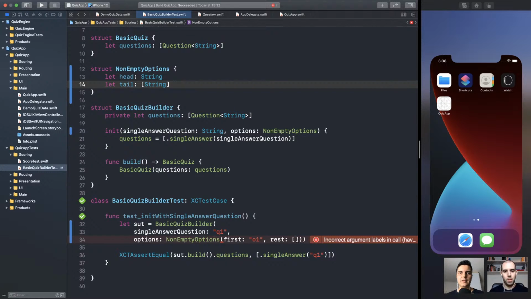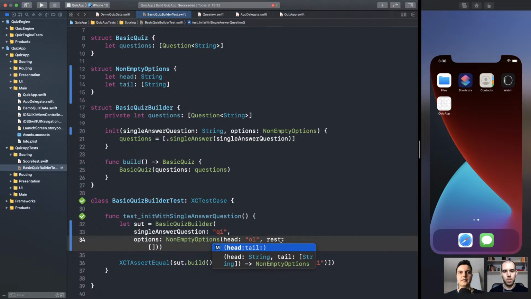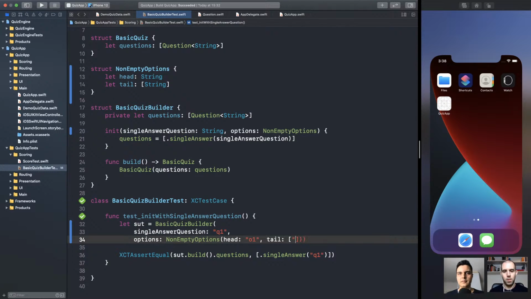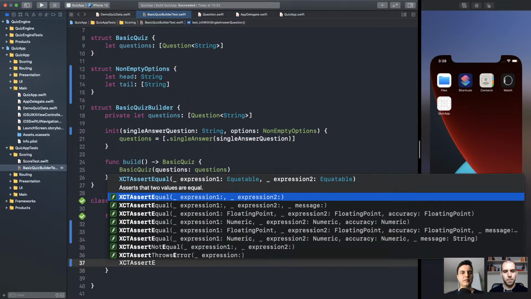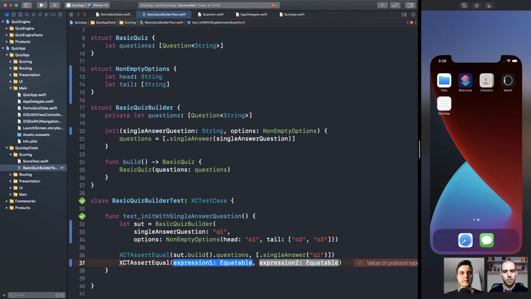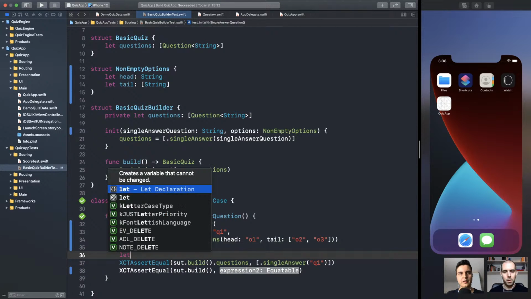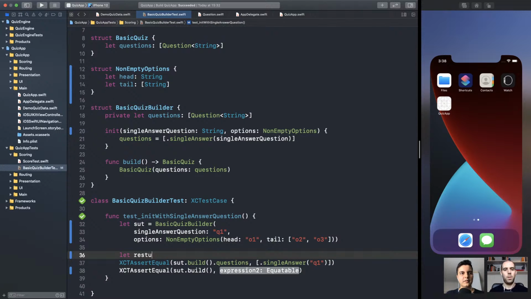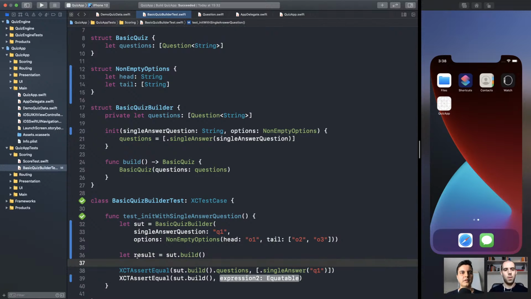All right. So head, tail. Let's give them 2 options. Maybe 3. O1, O2, O3. Make sense? Okay, yep. Let's now add an assertion. XCTAssertEqual. So if we build again, let's build only once. Let's create a result constant. There you go.